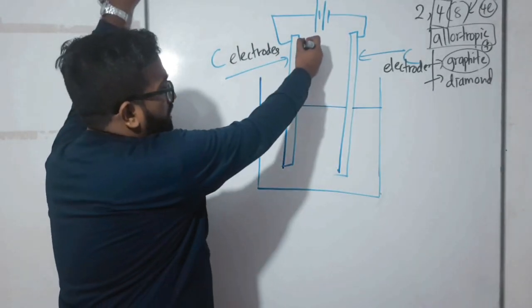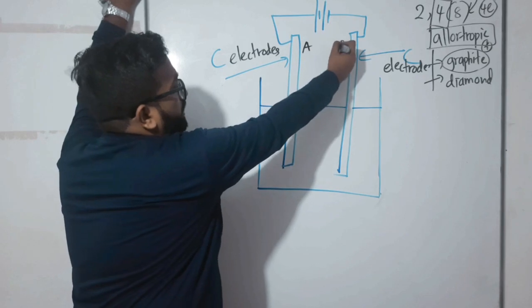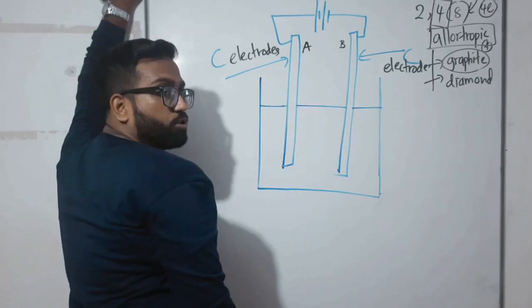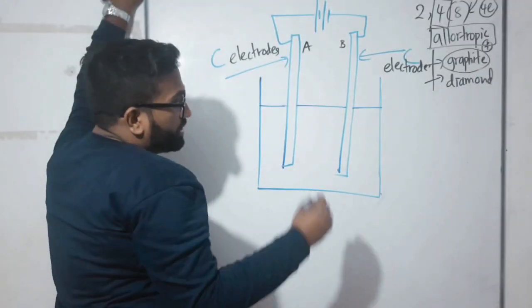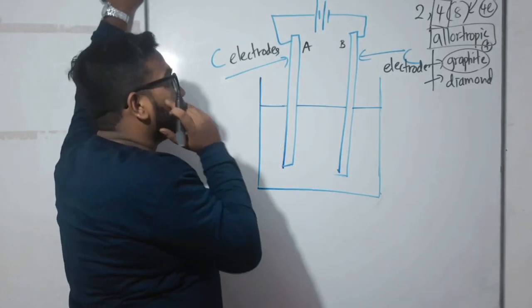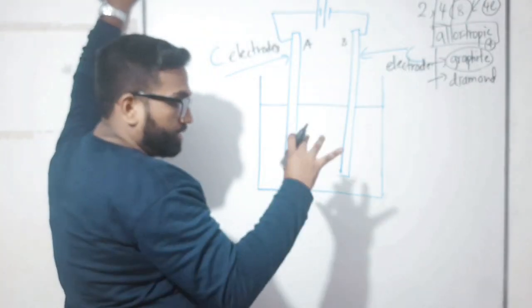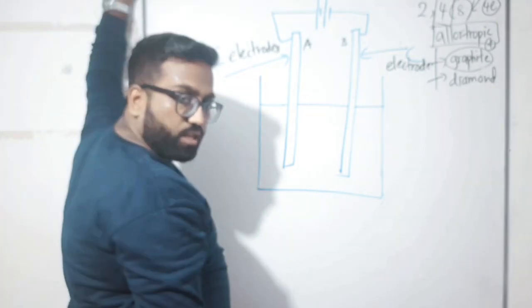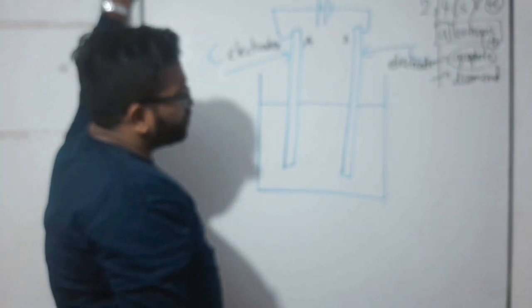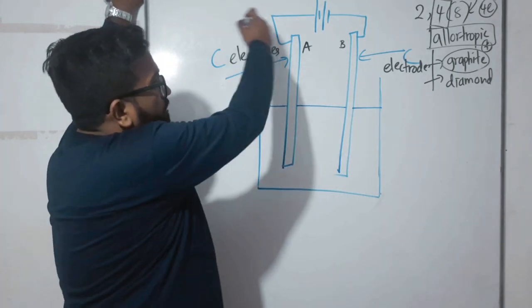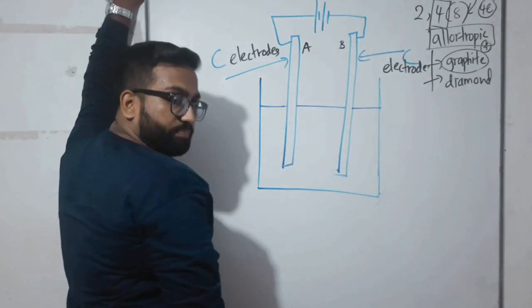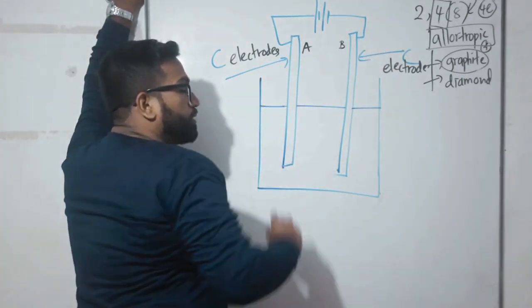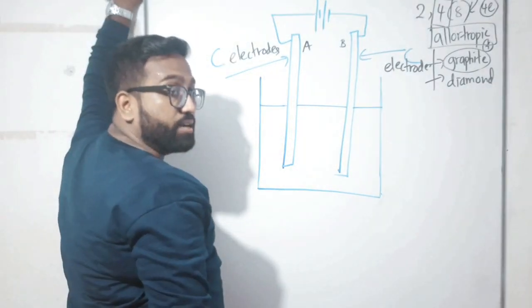First I'll write them as A and B, but it is necessary to name them as positive or negative, because in a dry cell also a positive terminal and a negative terminal are there. Likewise, we should name which terminal each carbon electrode belongs to. That is needed.